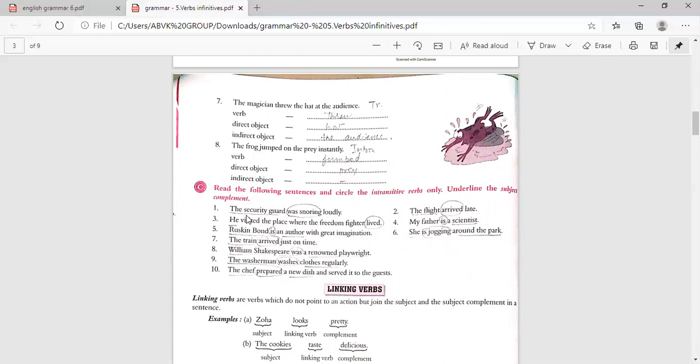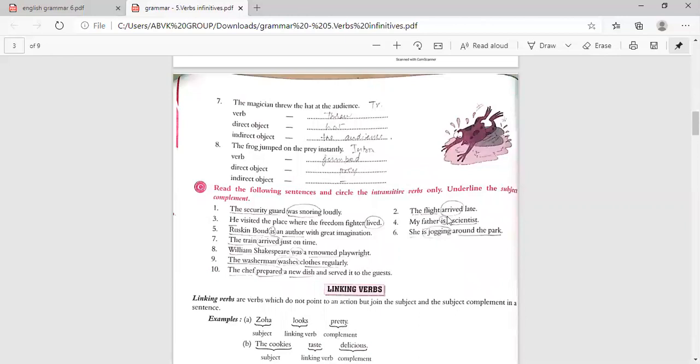Security guard is the subject. Then what was he doing? Verb, was snoring. Then how? That is loudly. Then was snoring is what? Intransitive verb.